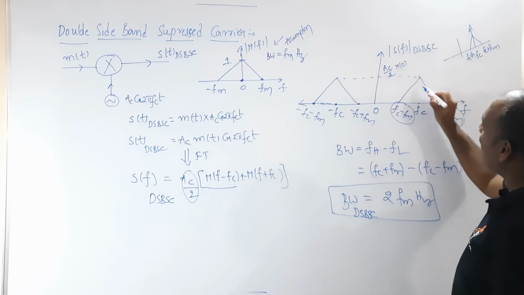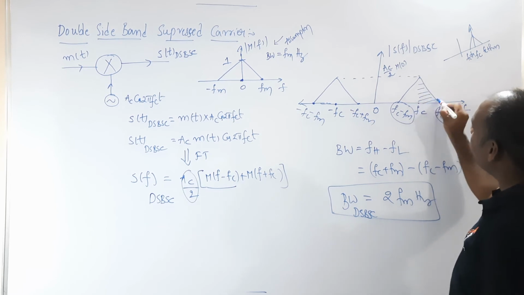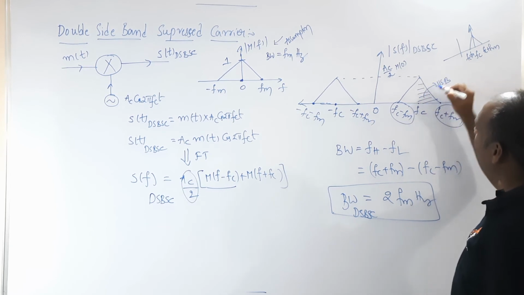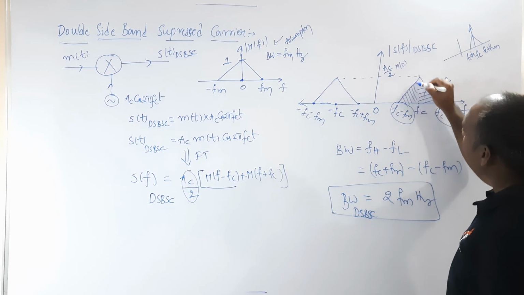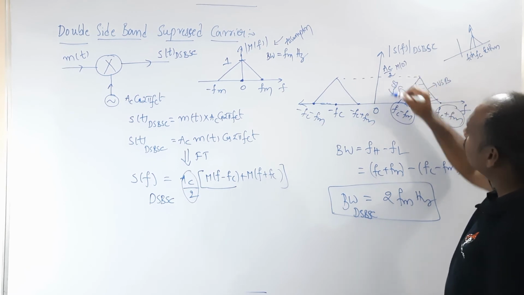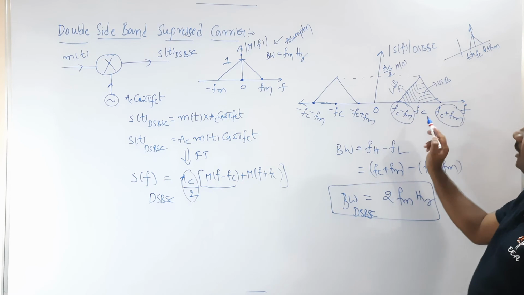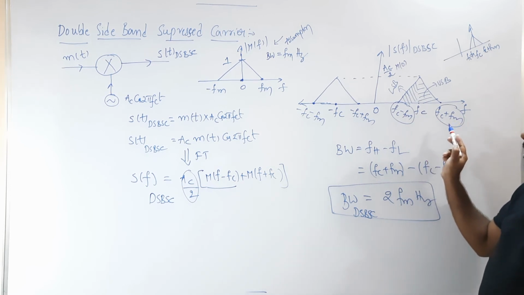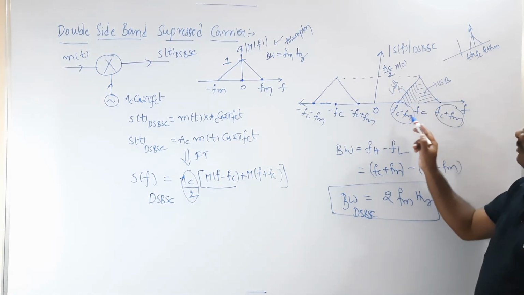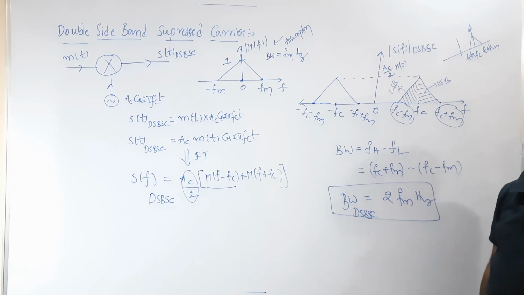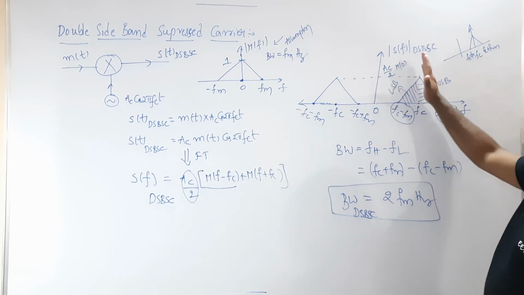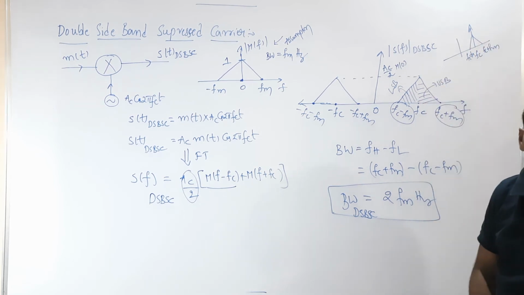But here you have only the upper sideband and the lower sideband. The upper sideband extends from fc to fc plus fm, and the lower sideband extends from fc minus fm to fc. So there is no carrier here, the carrier is suppressed.